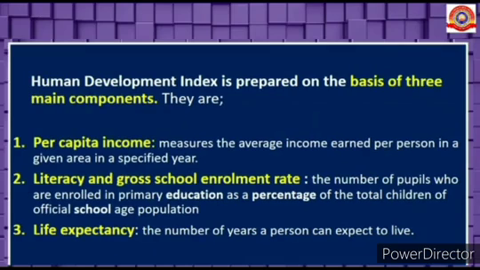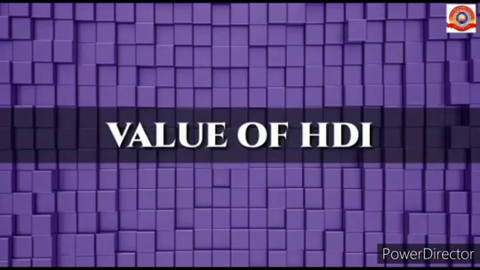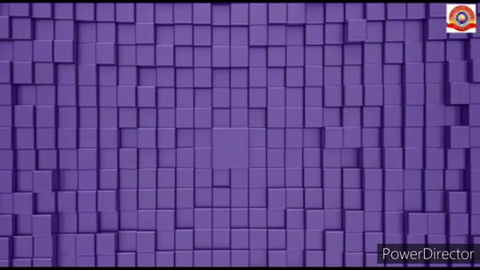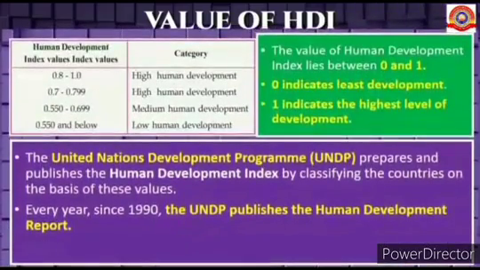Let's see the value of Human Development Index. The value of Human Development Index lies between 0 and 1. 0 indicates least development and 1 indicates the highest level of development.